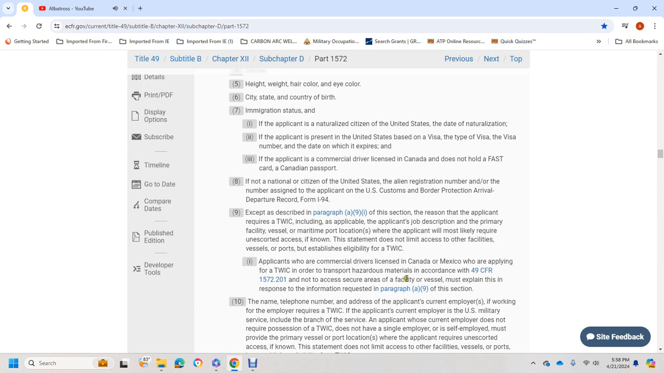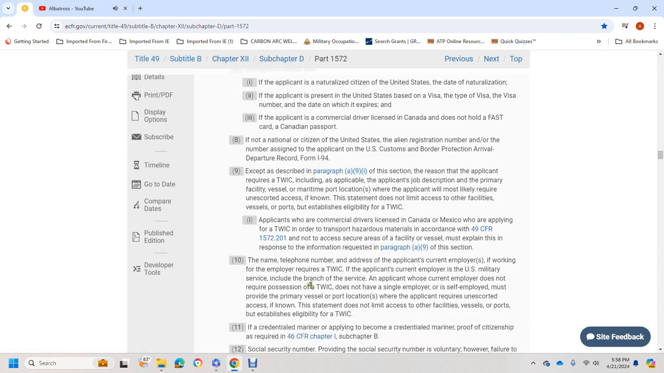Applicants who need access to the secure area of a facility or vessel must respond with the information in paragraphs (a)(9) and (10) of this section: the name, telephone number, and address of the applicant's current employer, if working for an employer that requires the TWIC. A current employee of the U.S. military service must include the branch. An applicant whose current employer does not require possession of a TWIC, who has no single employer, or who is self-employed must provide the primary port location.